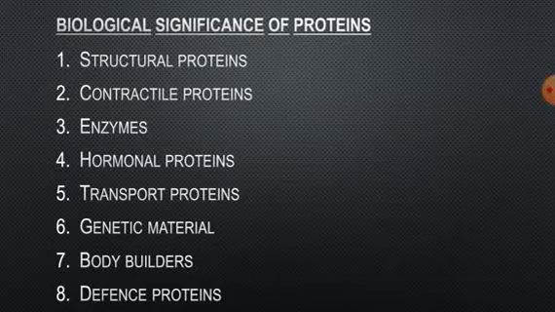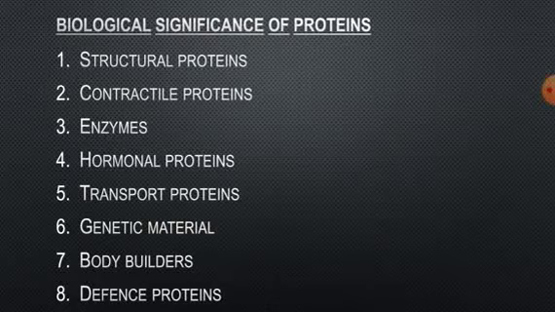The next is the biological significance of proteins. Proteins are the structural and functional characteristics of living things. They form significant portions of the protoplasm, and some of the important functions of proteins are: structural proteins, contractile proteins, enzymes, hormonal proteins, transport proteins, genetic material, body builders, and defense proteins.